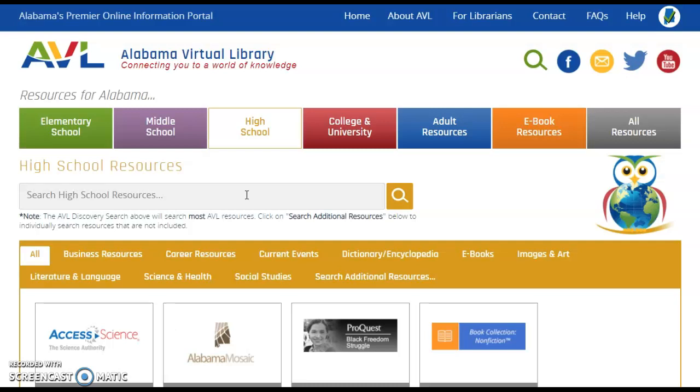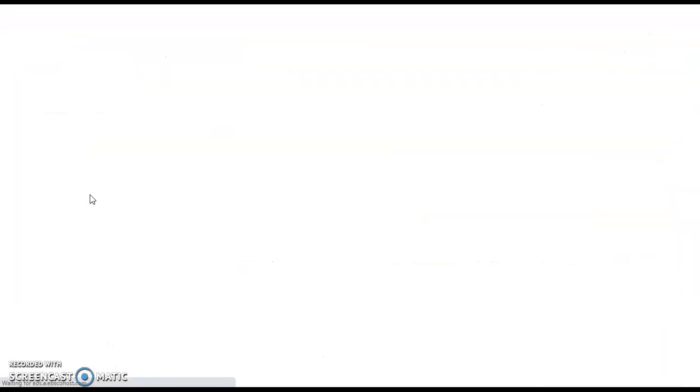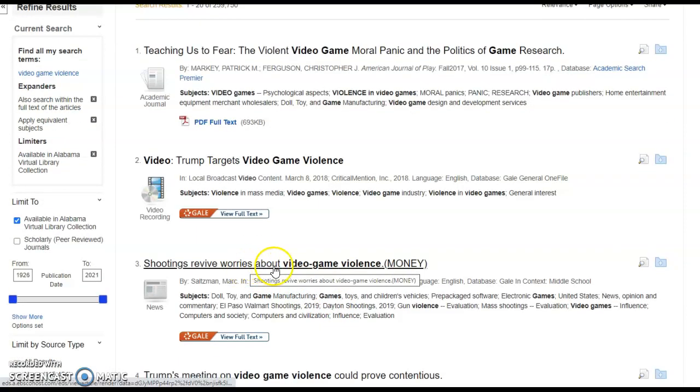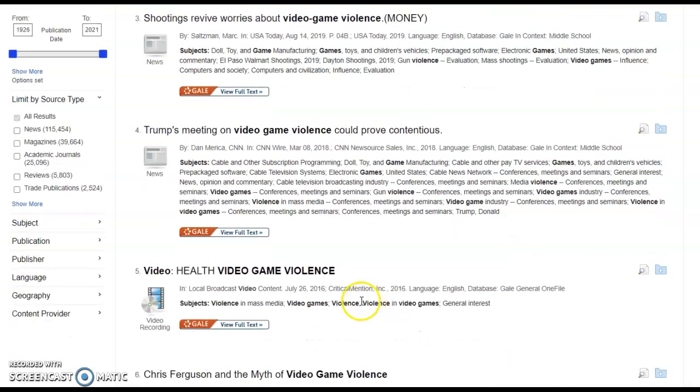I might need to know about video game violence. So I could type in, let's click here, type in video game violence. Once that comes up, you'll see all these articles here that you can use. Trump targets video game violence, shootings revive worries about video game violence. So, if you're talking about video game violence, you're probably going to argue whether or not it contributes to violence in teens. So these will give you a lot of articles that you can use.